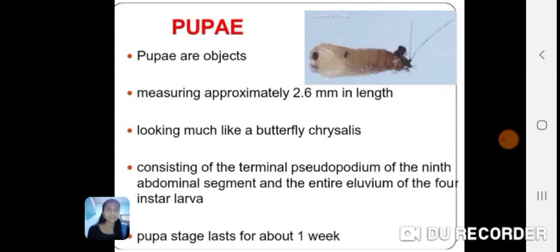In the second stage, the pupa measures approximately 2.6 mm in length, looking much like a butterfly chrysalis, consisting of the terminal pseudopodium of the 9th abdominal segment and the entire exuvia of the fourth instar larva. The pupa stage lasts for about 1 week.